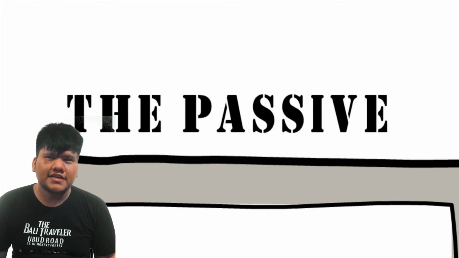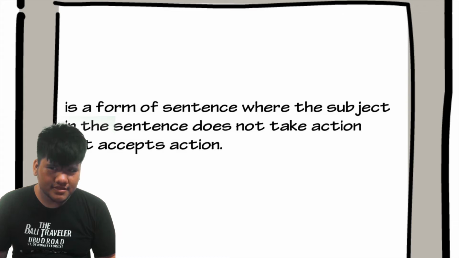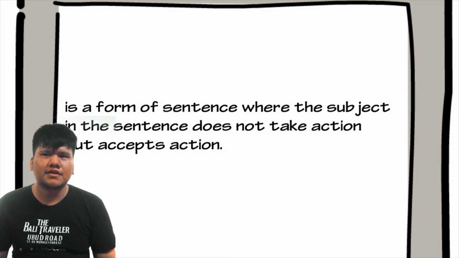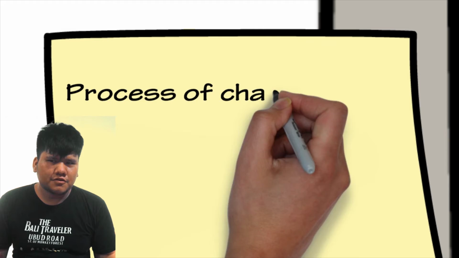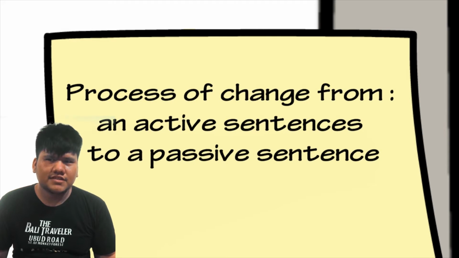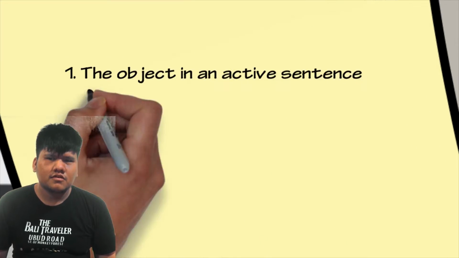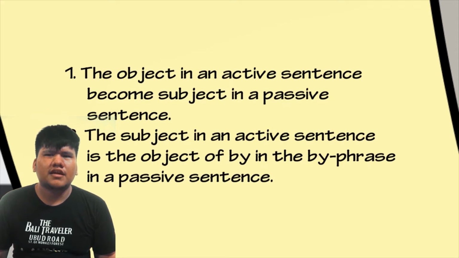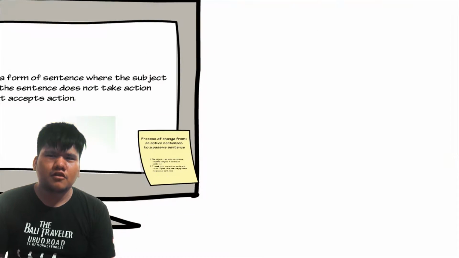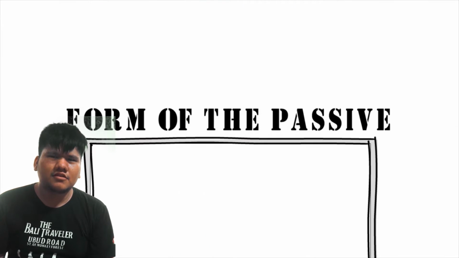Passive is a form of sentence where the subject in the sentence does not take action but accepts actions. Next is the process of changing an active sentence to a passive sentence. The first one, the object in an active sentence becomes the subject in a passive sentence, and the second one, the subject in an active sentence is the object of the by phrase in a passive sentence. The form of the passive verb is be plus past participle.